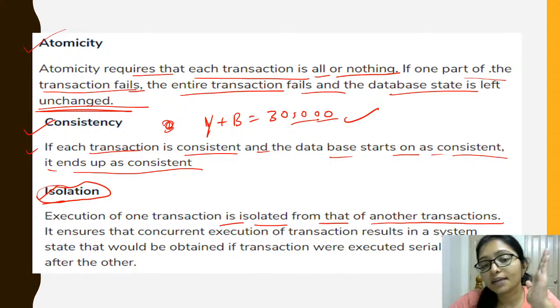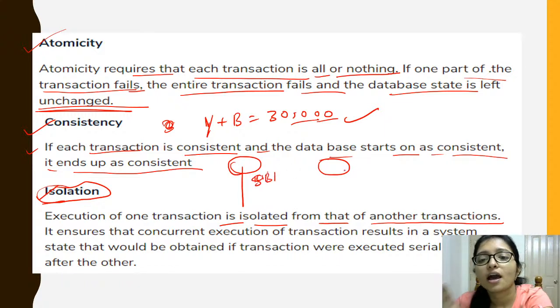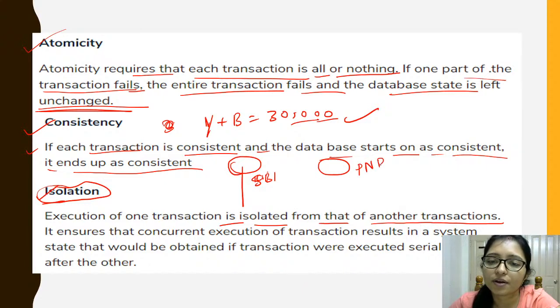Means in my bank account, what is isolation? In my bank account, whatever process is going on, it should be isolated from my brother's bank account, right? Because both are different banks. Maybe I am using IDBI, maybe ICICI bank, or SBI bank, and you are using PNB bank, okay?